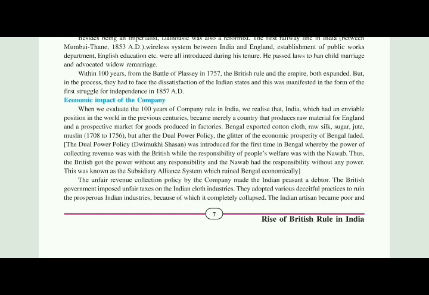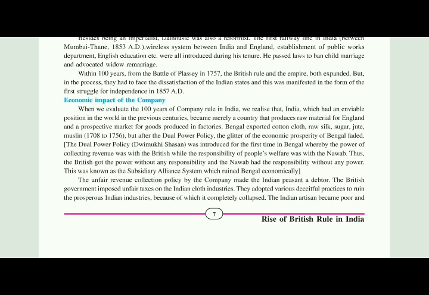The dual power policy was introduced for the first time in Bengal. What was the dual power policy? The power of collecting revenue was with the Britishers, while the responsibility for the people's welfare was with the Nawab. As the Britishers were collecting the revenue, they had the power, but the responsibility was with the Nawab. Thus, the British got the power without any responsibility, and the Nawab had the responsibility without any power.